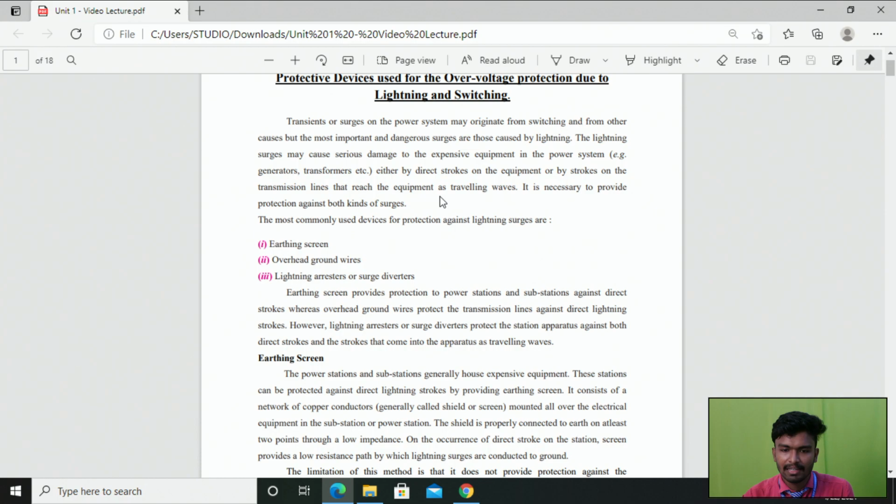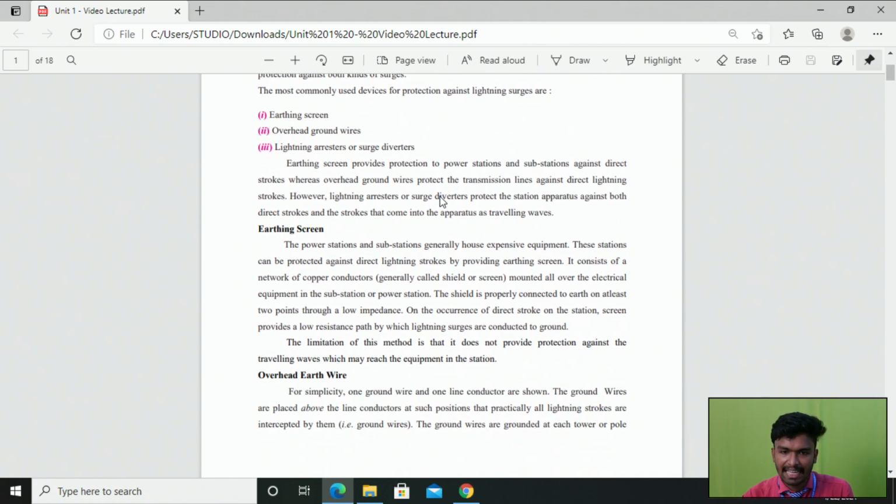The most commonly used devices for protection against lightning surges are, first, the earthing screen; second, the overhead ground wire; and third, the lightning arrester, also called a surge diverter, right? Let us discuss each device one by one in detail. First, let us get an overview of these devices. The earthing screen is mainly used to protect power stations and substations against direct lightning strokes.